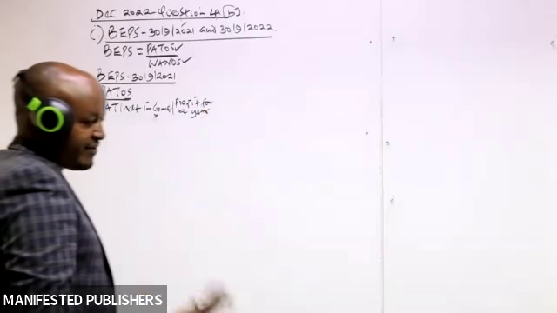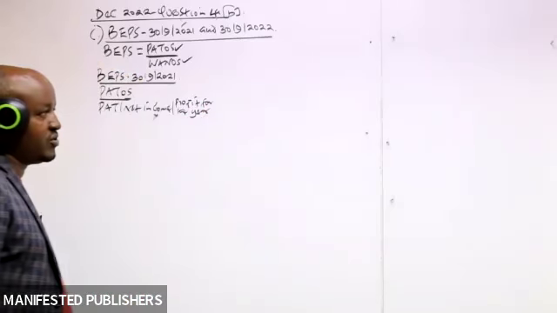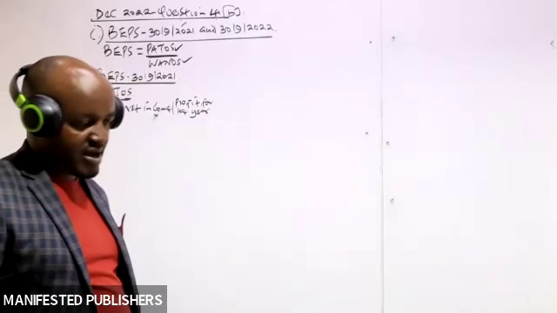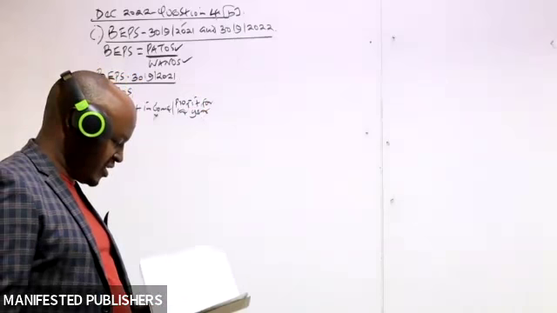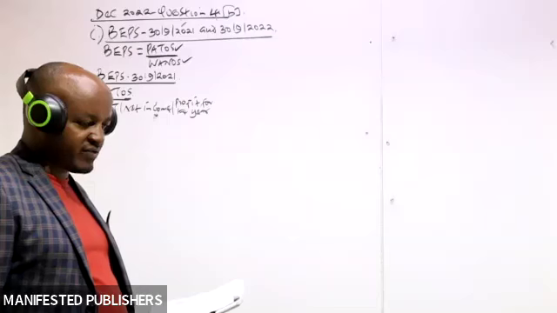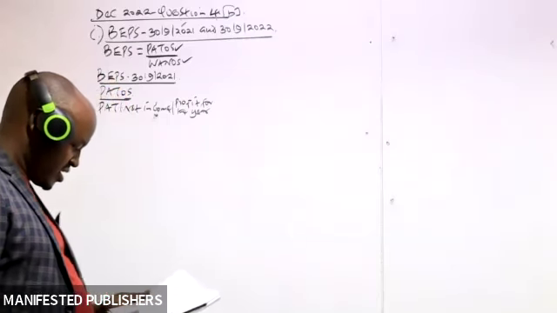Then you less the preference dividends, and also you less any profits attributable to the non-controlling interest.